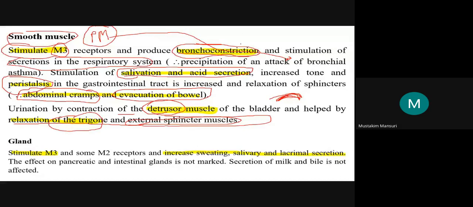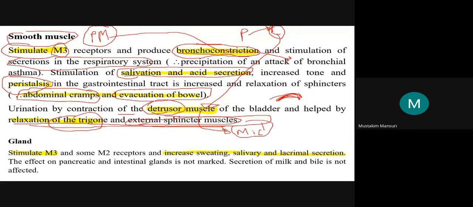Here we are discussing parasympathomimetic effects, and the effect comes from the excitatory contraction of the detrusor muscle that pushes down the urine, and relaxation of the trigone as well as the external urethral sphincter leads to urine output, and that results in micturition. Micturition means release of urine.